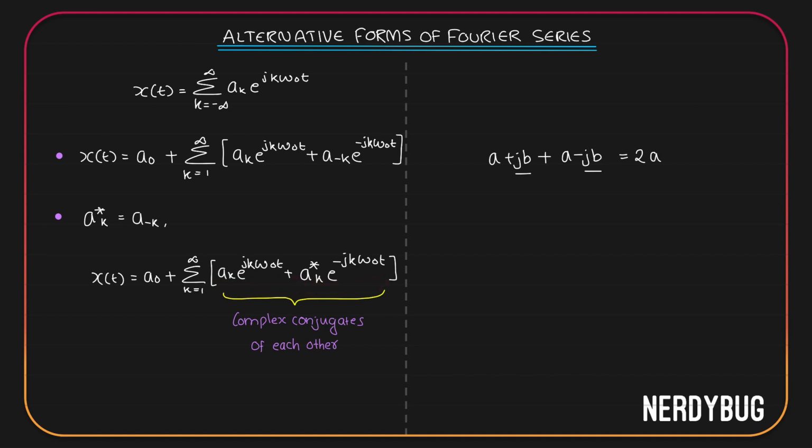So the resultant is going to be 2 times the real part of ak e raised to jk omega naught t. So our function becomes x of t is equal to a0 plus summation from k equals 1 to infinity 2 times real part of ak e raised to j k omega naught t.